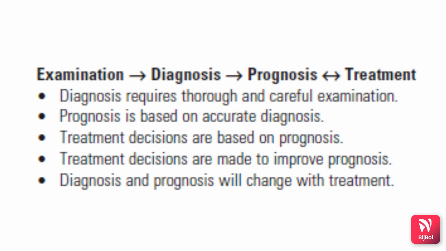So here I'll give an overall view. First we examine the patient, we give the patient a diagnosis, later we estimate the prognosis, and depending on that we perform the treatment. Diagnosis requires thorough and careful examination. Prognosis is based on accurate diagnosis, and the treatment decisions are based on prognosis. Treatment decisions are made in order to improve the prognosis. And diagnosis and prognosis will again change with the treatment. So this is the sequence.